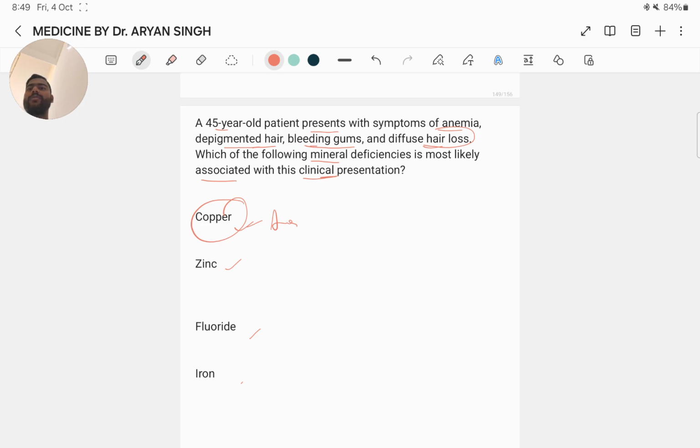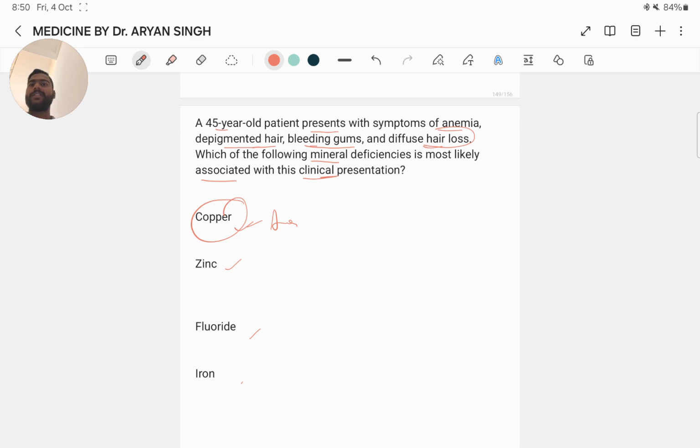Copper is a vital trace mineral that plays a significant role in various physiological processes including iron metabolism, melanin production, connective tissue formation, and the functioning of the immune system. In anemia, copper deficiency causes impaired iron metabolism, leading to iron deficiency anemia.